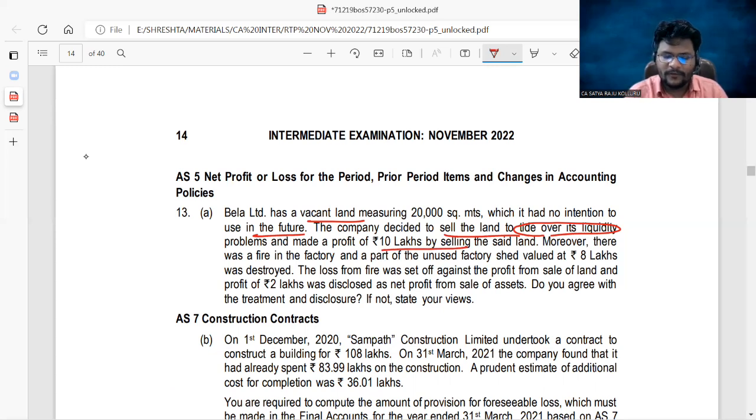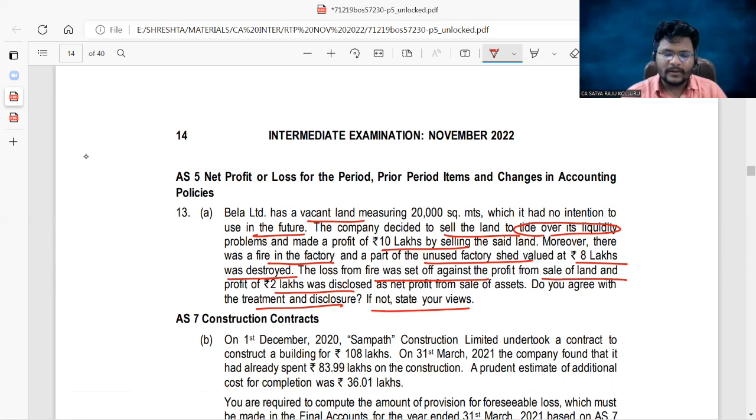Moreover, there was a fire in the factory, and a part of the unused factory shed valued at 8 lakhs was destroyed. The loss from the fire was set off against the profit from the sale of land, and the profit of 2 lakhs was disclosed in the net profit from sale of assets. Do we agree with the treatment and disclosure? If not, state your views.